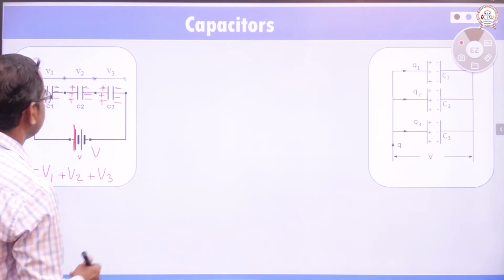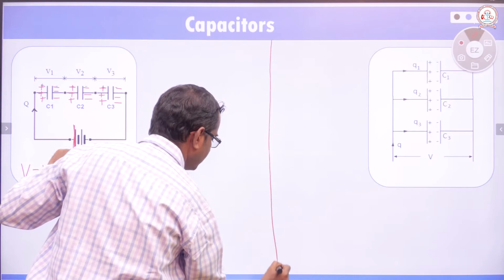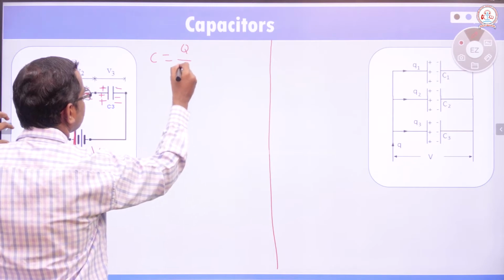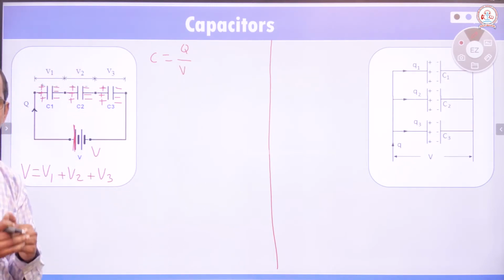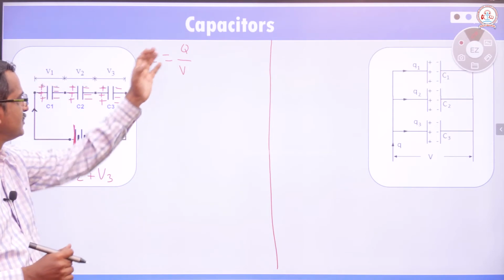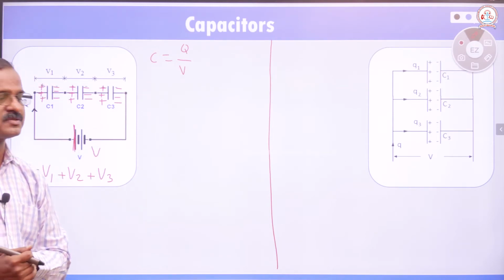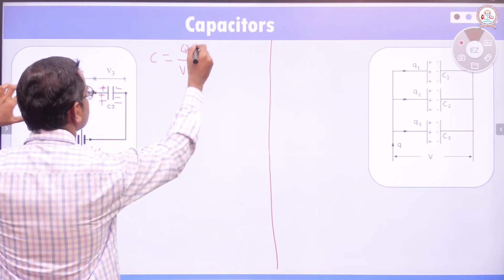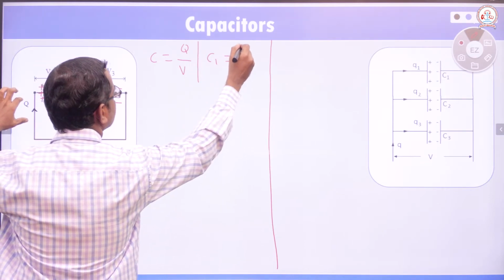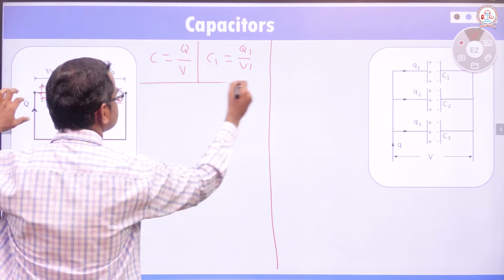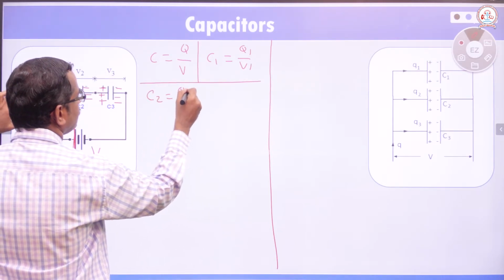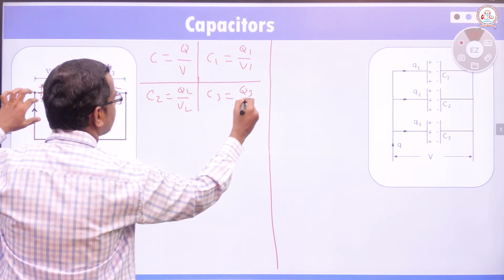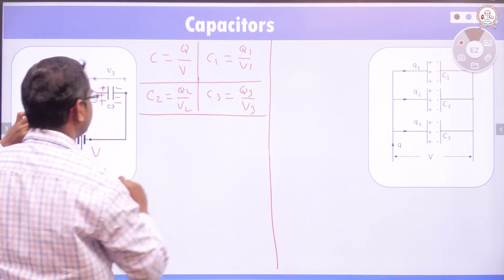Now, let us derive an equation to calculate the effective capacitance. We know that C is equal to Q by V. Capacitance of the capacitor is the ratio between the charge given to the plates and the potential developed between the plates. Let us take C1 equal to Q1 divided by V1, C2 equal to Q2 divided by V2, and C3 equal to Q3 divided by V3.